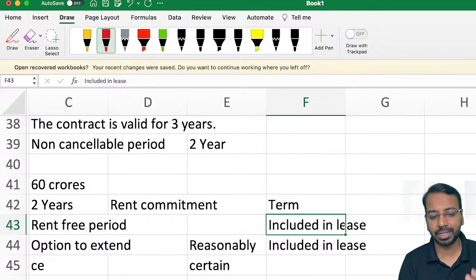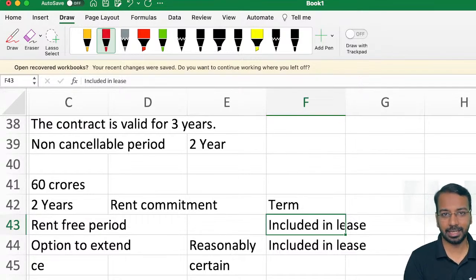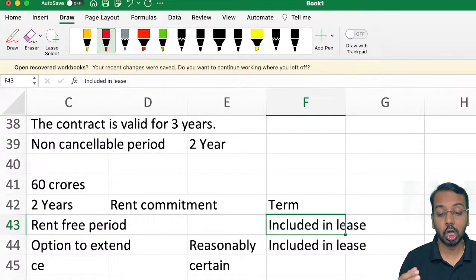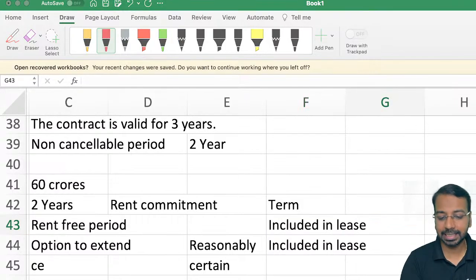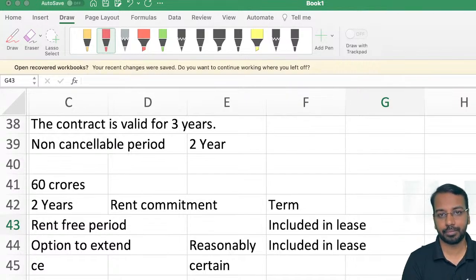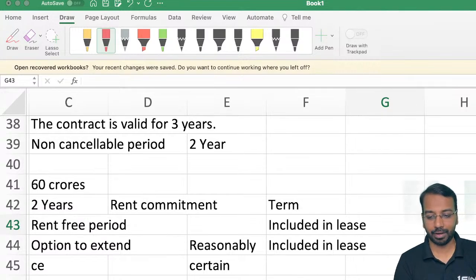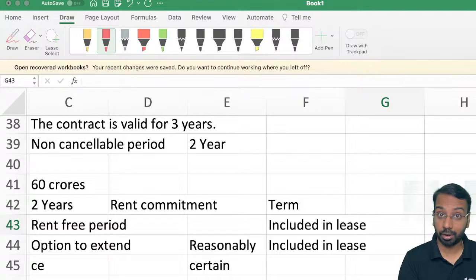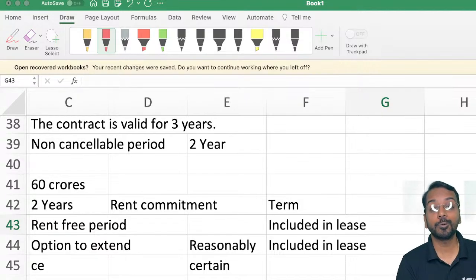Sir, why are we including that in the lease term? See, if I am a lessee, if I have spent a lot of money in creating that particular asset, in building those interiors and all of that, I would want to make maximum use of it. For example, I keep telling my students, the studio that we have built. To build the studio, we have spent a lot of money. So, I want to use the studio for the maximum period of time possible.